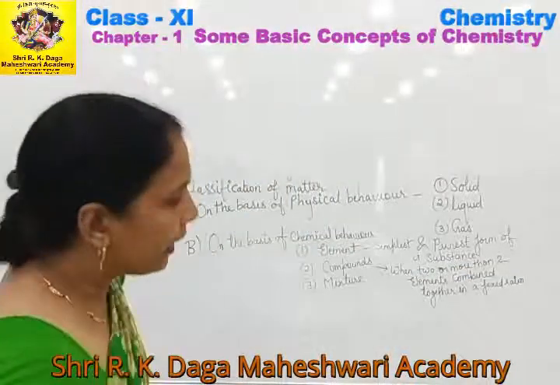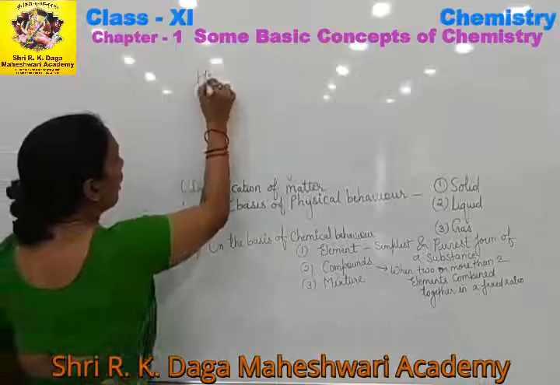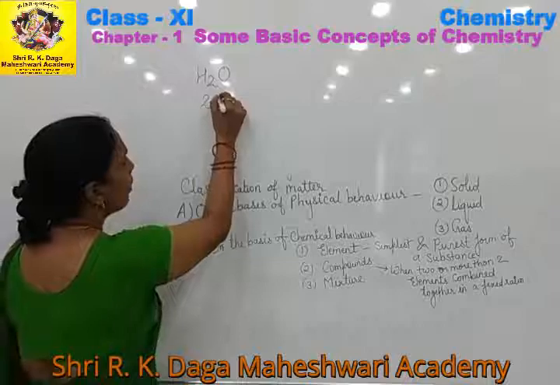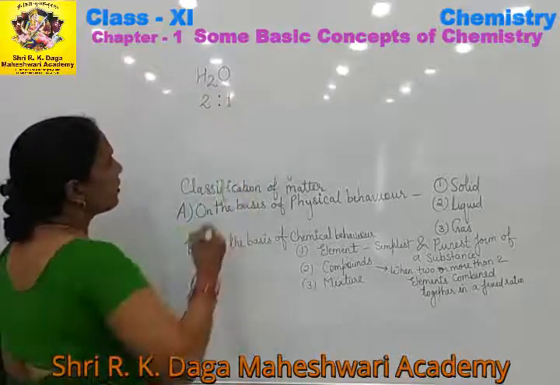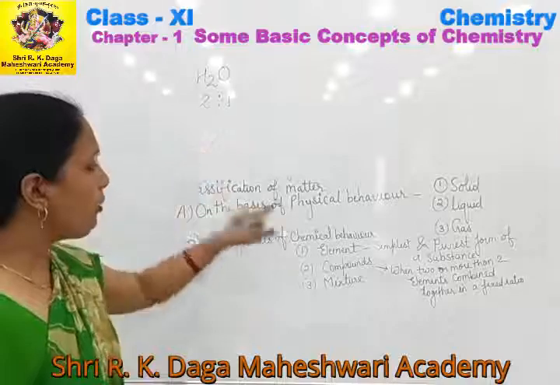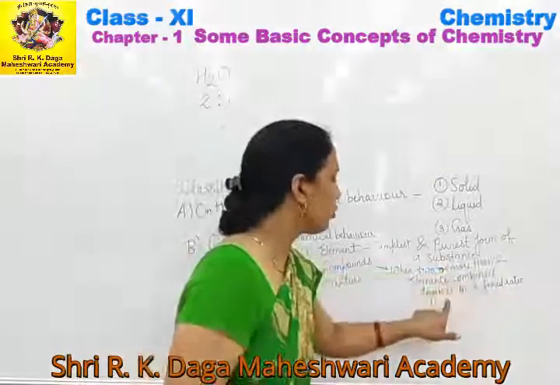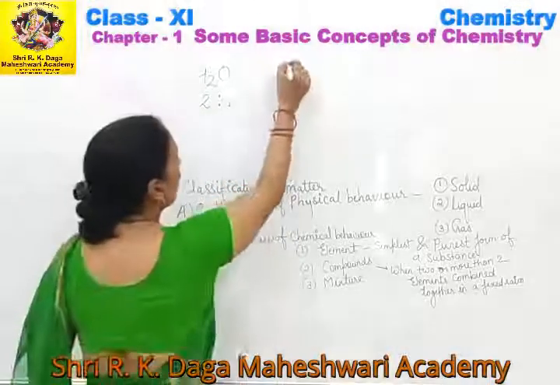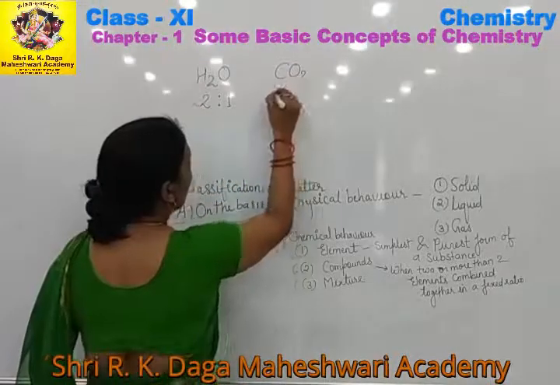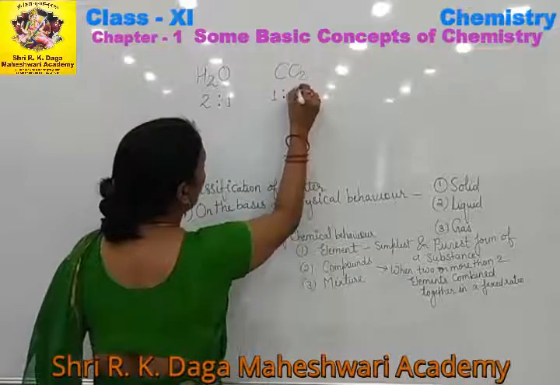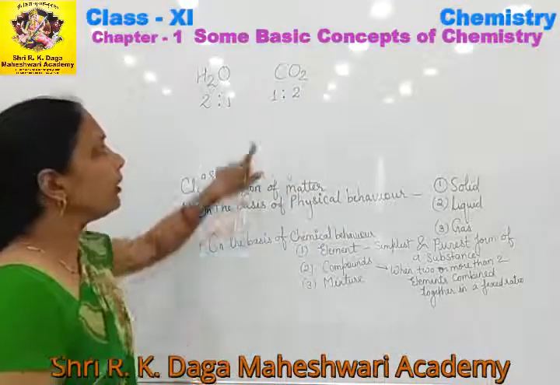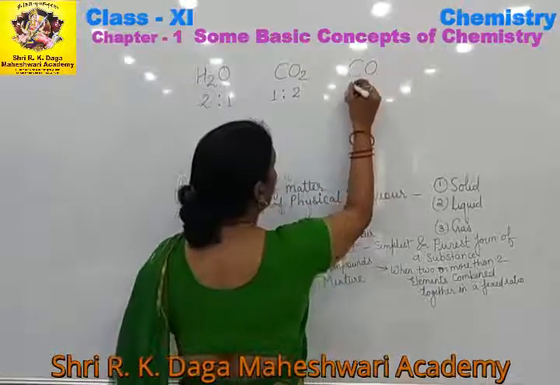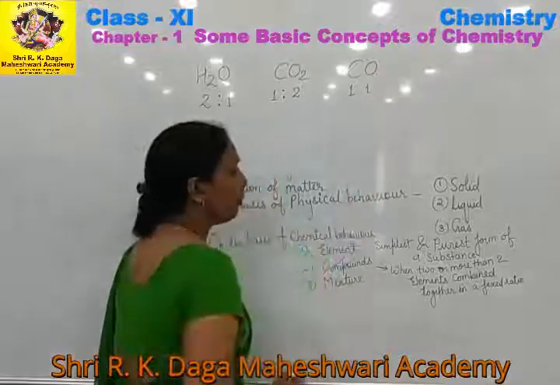For example, in case of water, the formula of water is H2O. So the number of atoms of hydrogen is 2 and number of oxygen atom is 1. So this ratio should be fixed. So a compound, when two or more than two elements combine together in fixed ratio, is known as a compound. So water is a compound. Similarly, in case of carbon dioxide, there is one atom of carbon and two atoms of oxygen. So the ratio of the combining element is 1:2 and it should be fixed. Similarly, in case of carbon monoxide, the ratio is 1:1. So this ratio should be fixed.